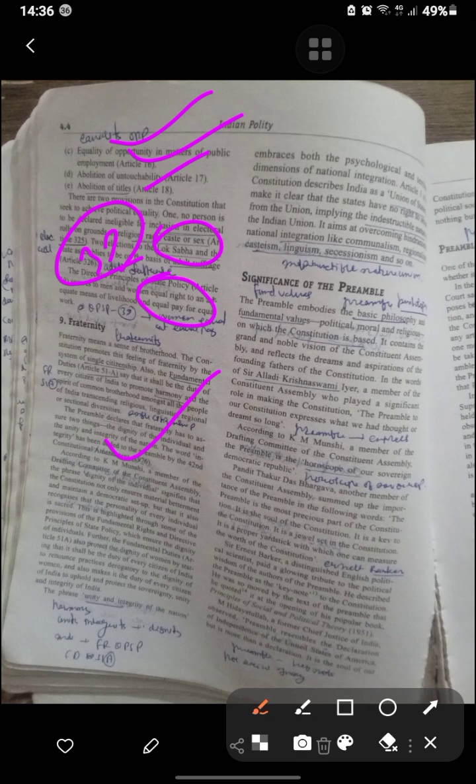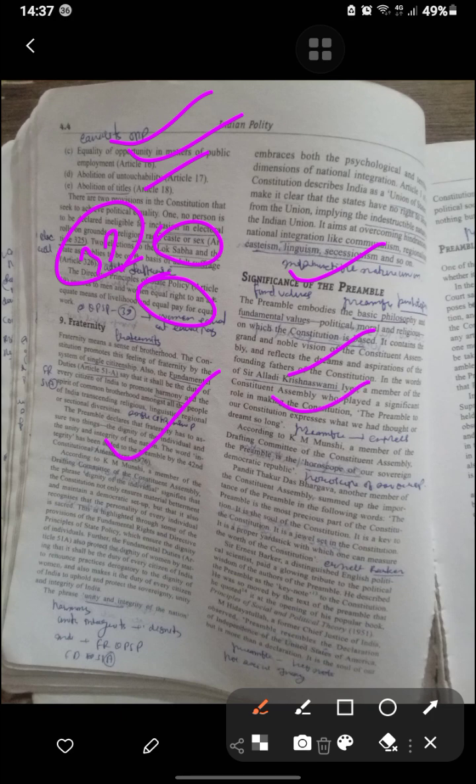Okay. Now next is the significance of the Preamble. The Preamble embodies the basic philosophy and fundamental values, political, moral, and religious. As the basis of the Constitution, it contains the grand, noble vision of the Constitution and reflects the dreams and aspirations of the founding fathers. Sir Alladi Krishnaswami Iyer, a member of the Constituent Assembly, played a significant role. The Preamble expresses what we thought or dreamed for so long.